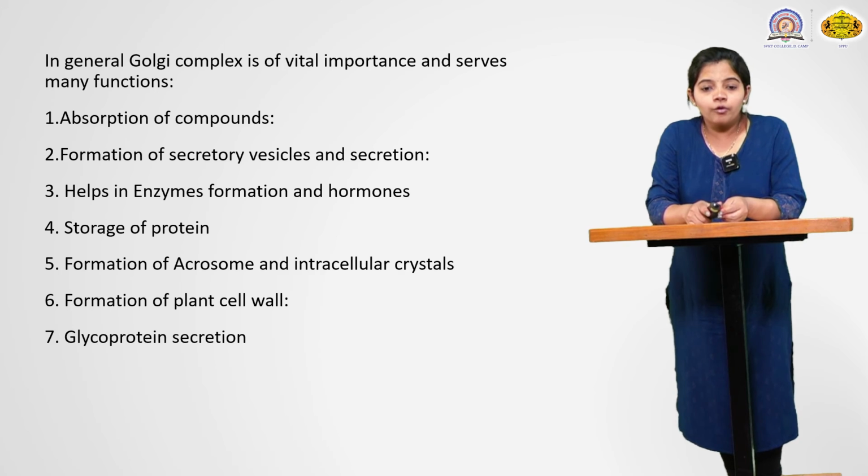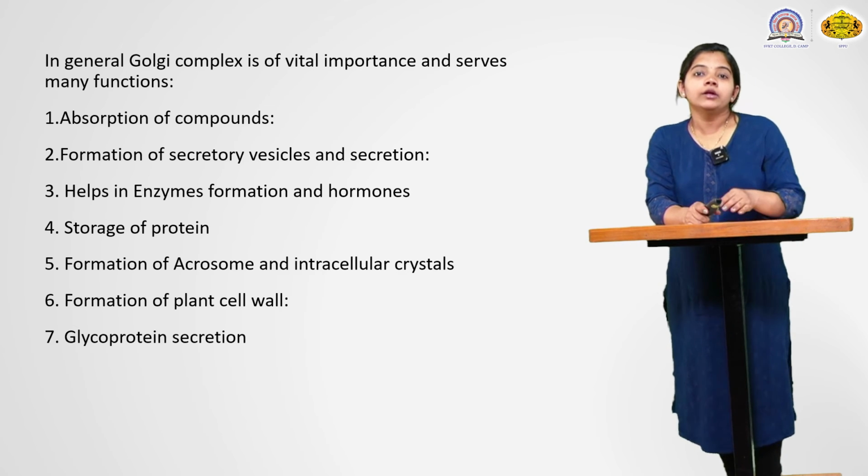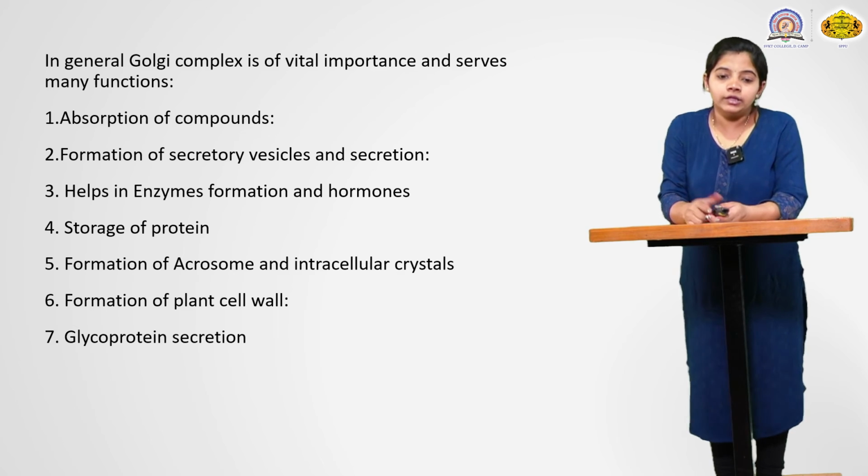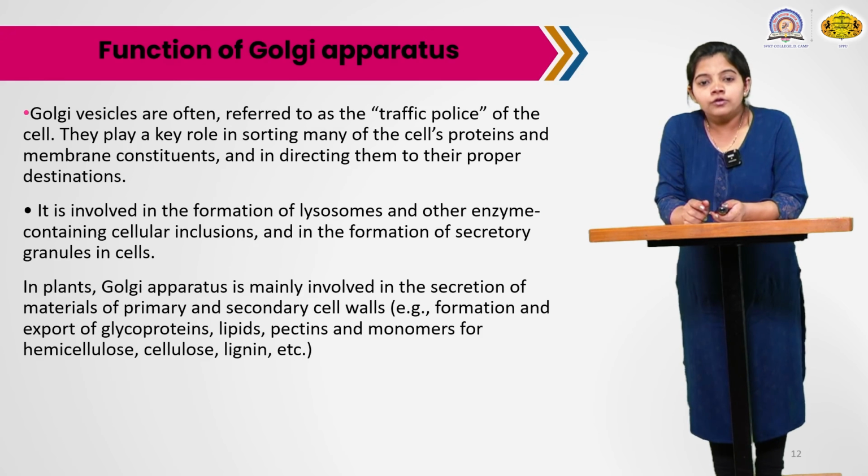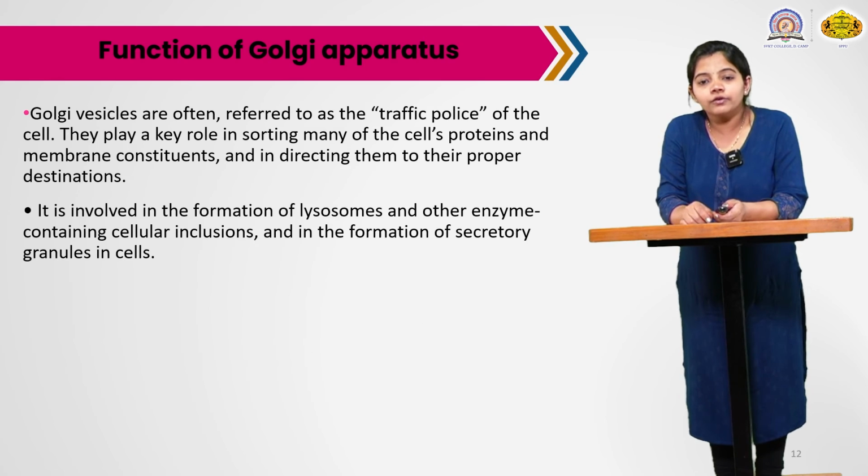Then we see the formation of the plant cell wall, like cellulose, hemicellulose, pectin, etc. Then the Golgi complex or Golgi body also performs glycoprotein secretion, like sphingomyelin. These biochemicals are produced in the Golgi complex, and they are important in glycoprotein secretion. So these are the important functions of the Golgi apparatus.